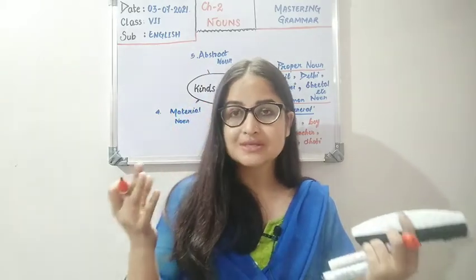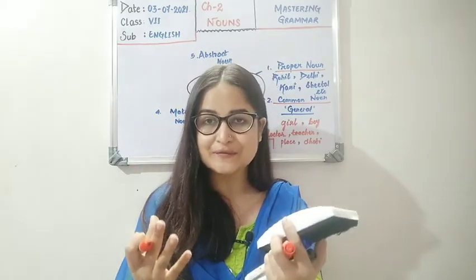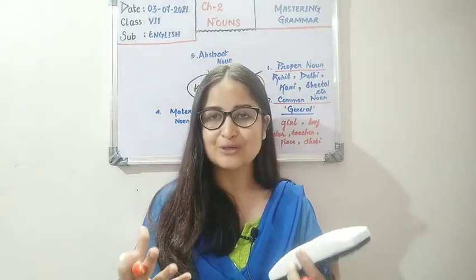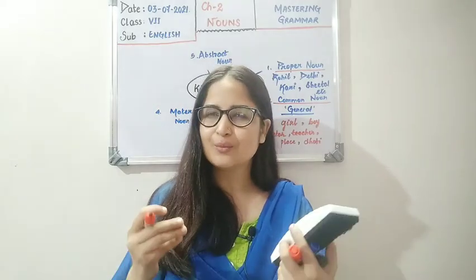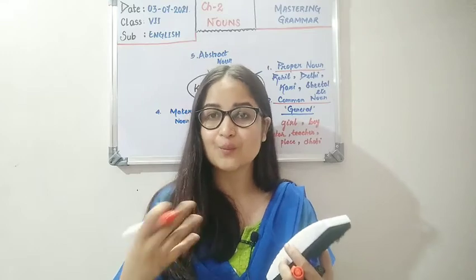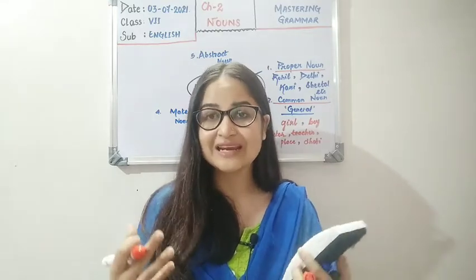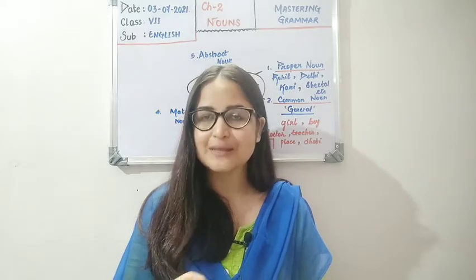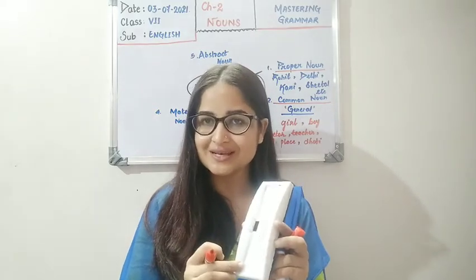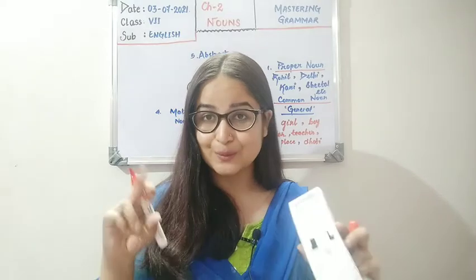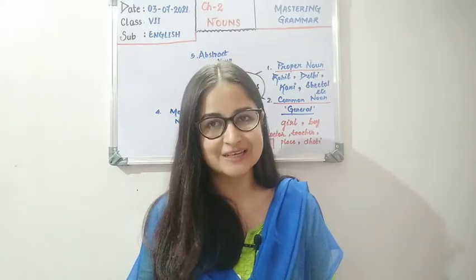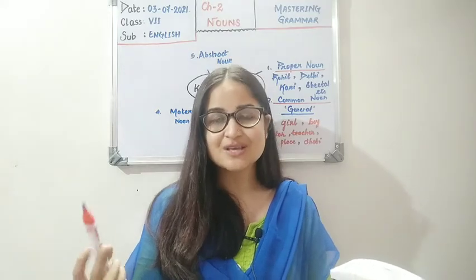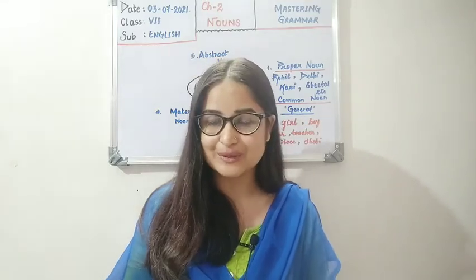Children, we know certain things are made up of some other things. We do not just get one complete object by just mixing one item. So whatever ingredients or items we are making things of, suppose this is made of plastic, that word plastic is a material noun. Okay children, if you are using ink here, ink also can be a material noun.